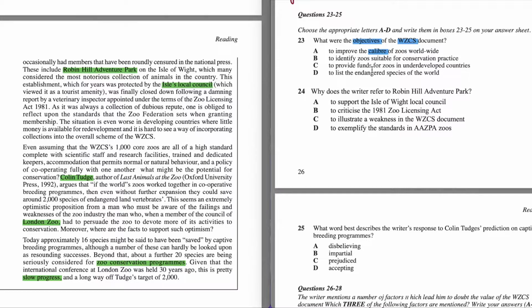B, to identify zoos suitable for conservation practice. So about conservation practice. C, to provide funds for zoos in undeveloped countries. About funds. D, to list endangered species of the world. About endangered species.